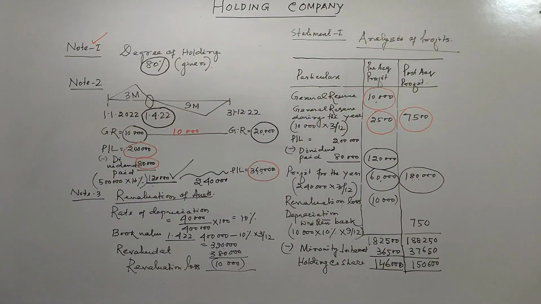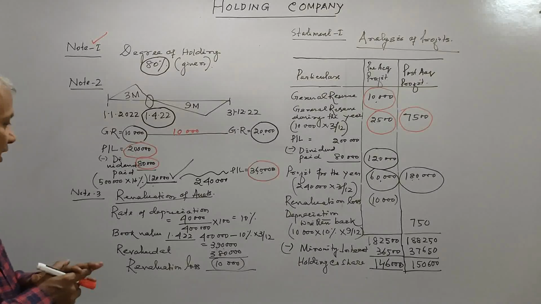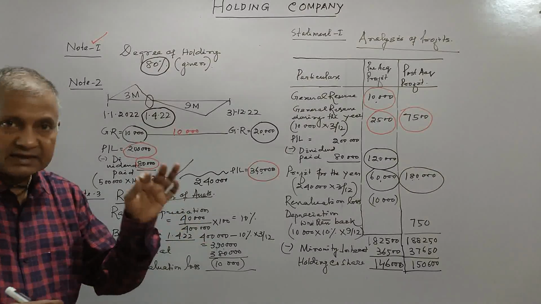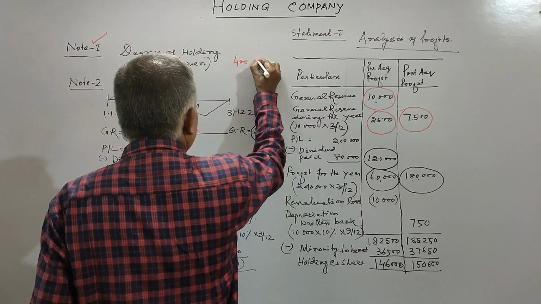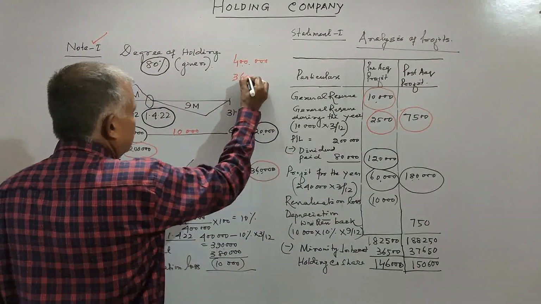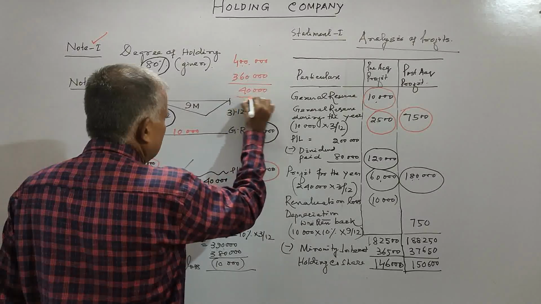Then we will come to the asset. Let us come to note 3, which is very important. The value of the asset was 4 lakh as on 1/1/2022, and at the end of the balance sheet it was 3,60,000. So 4 lakh at the beginning, that is 1/1/22, and on 31/12/22 it is 3,60,000. So total depreciation is 40,000.